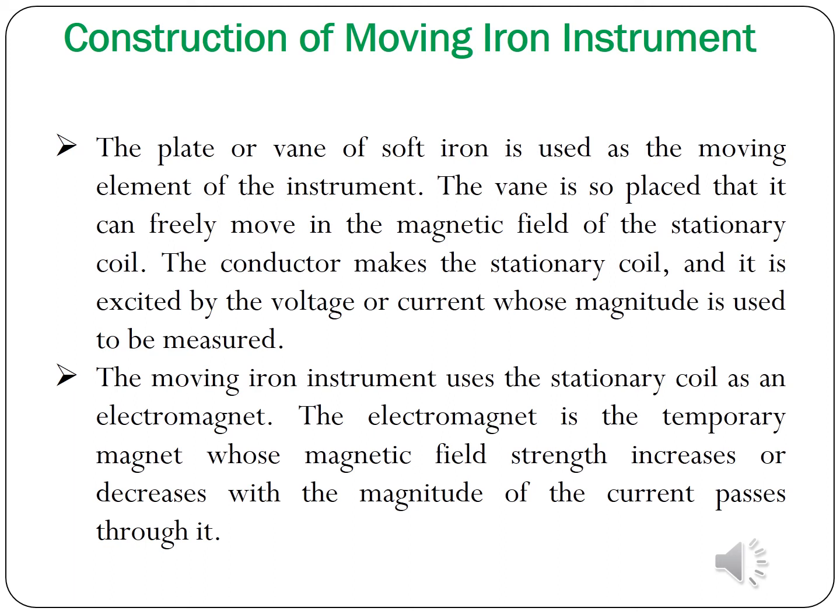Next we are going to see the construction of the moving iron instrument. The construction has a stationary part and a moving part. The stationary part will have a coil which is excited by a voltage or a current. The moving part will have a vane or an iron that will move due to the attraction principle or repulsion principle of a magnet. First we can see the stator part. The stator part has an iron core. In that iron core you will have a coil.